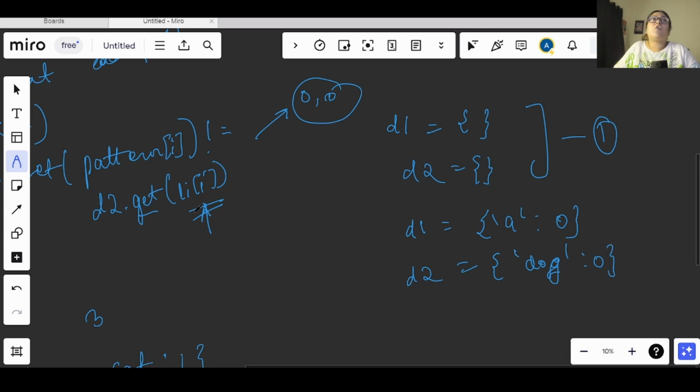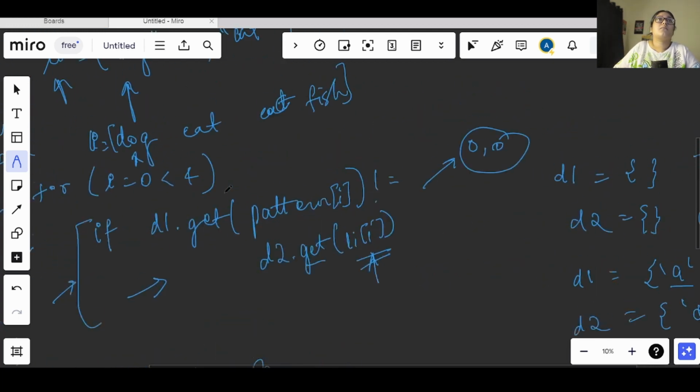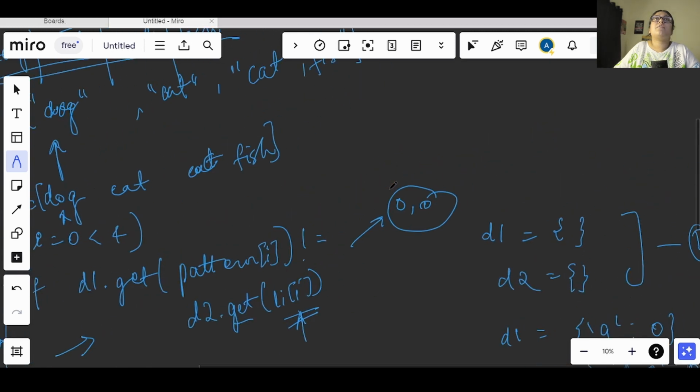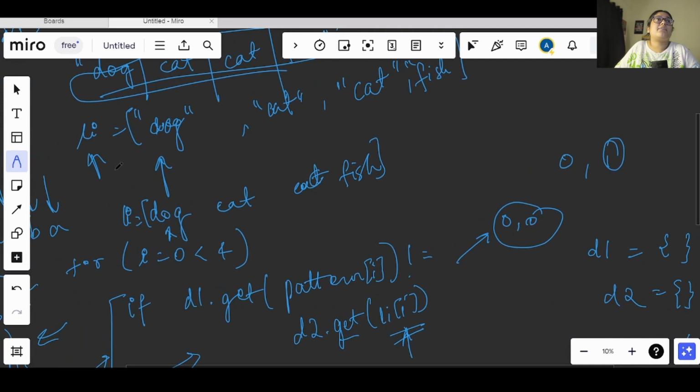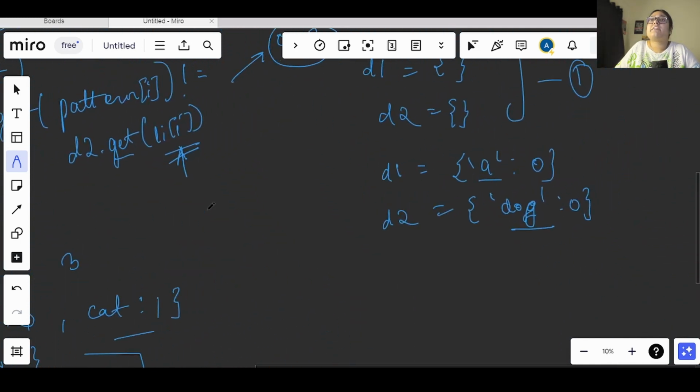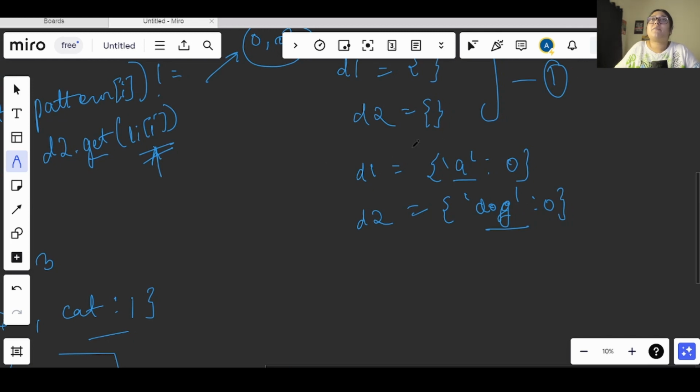Again, in the second iteration we will check whether these both are the same or not. Here we will be having 0 and 1. The value at the first index will be returned as none only, the value does not exist here.